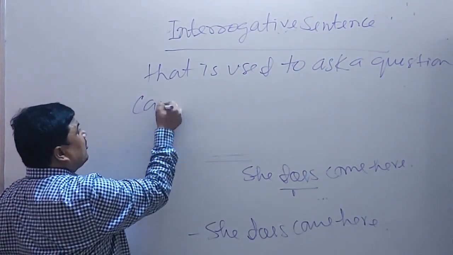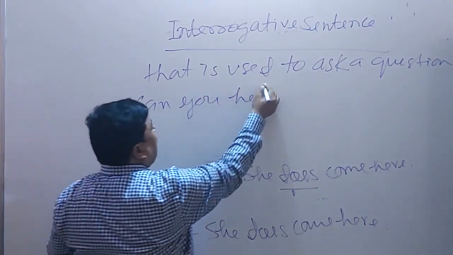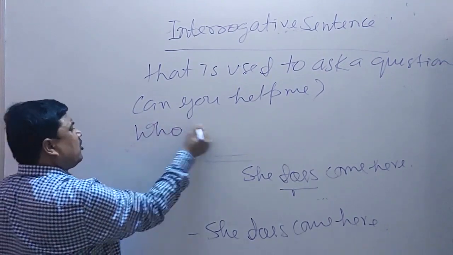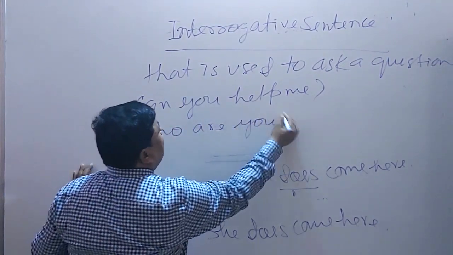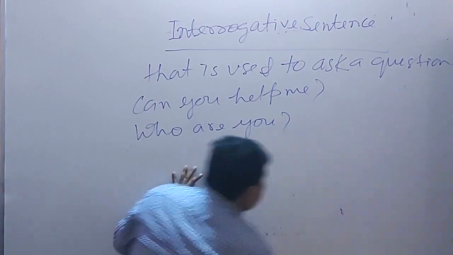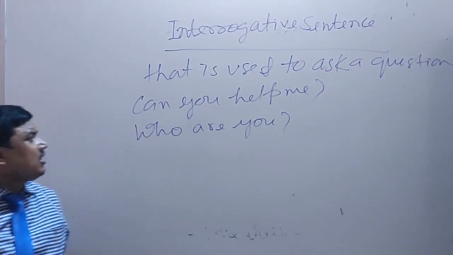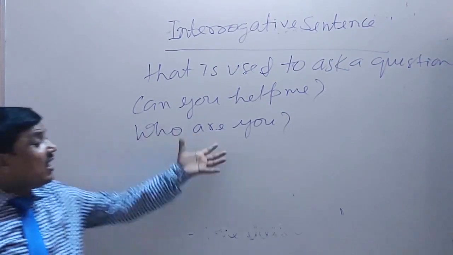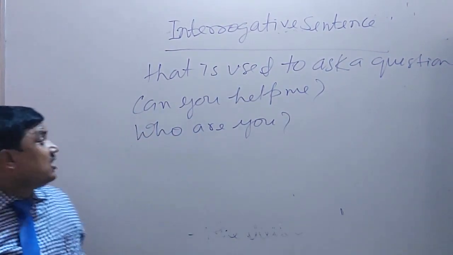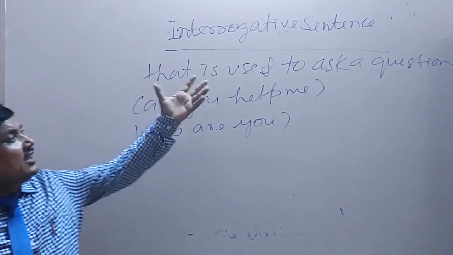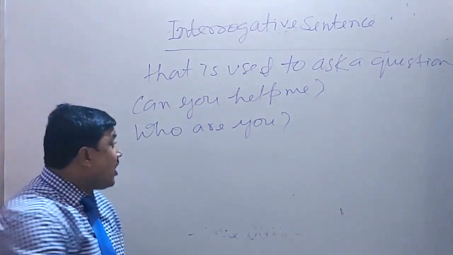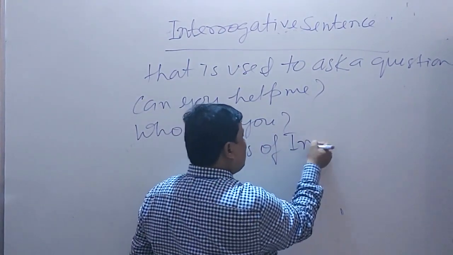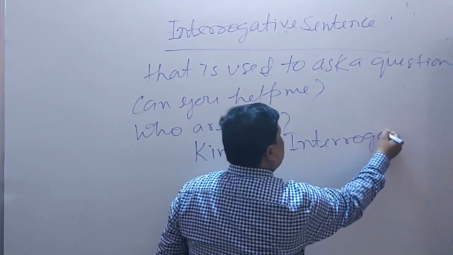As examples: can you help me? Next, who are you? These both are asking questions. Can you help me? This is asking a question. Who are you? This is also asking a question. These both are examples of interrogative sentences. Now, kinds of interrogative sentence.